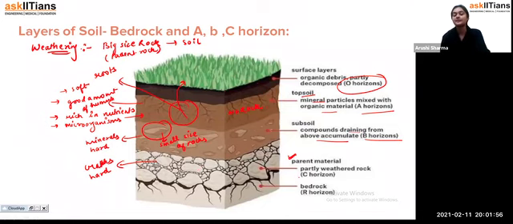But now, after the parent material, that means after the partly weathered rock, we have bedrock, that we call the R horizon. Now, what is bedrock, students? At this point, you get a layer of rock only, a very large piece of rock. From this large piece of rock, you get partly weathered rock. And from these partly weathered rock, you get a layer of soil called the subsoil, in which you see small pieces of rock.